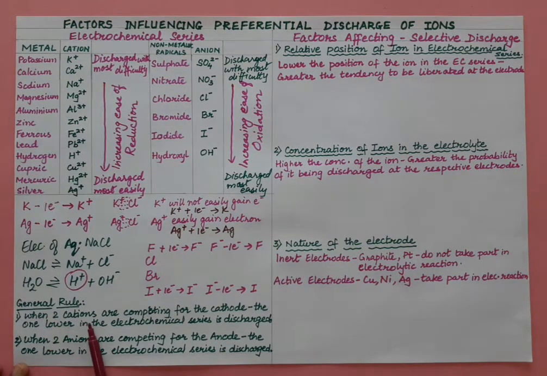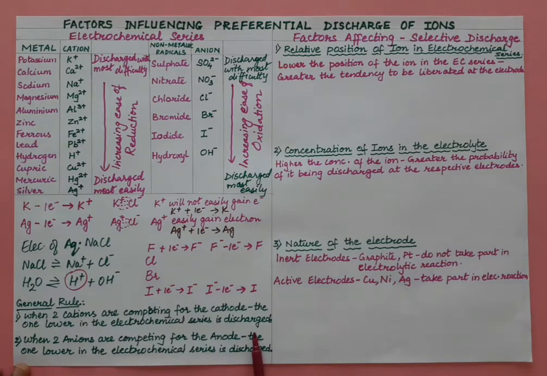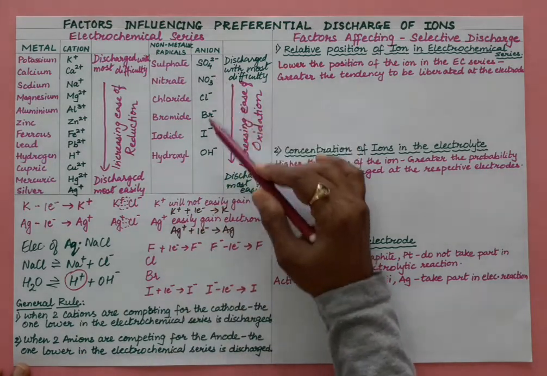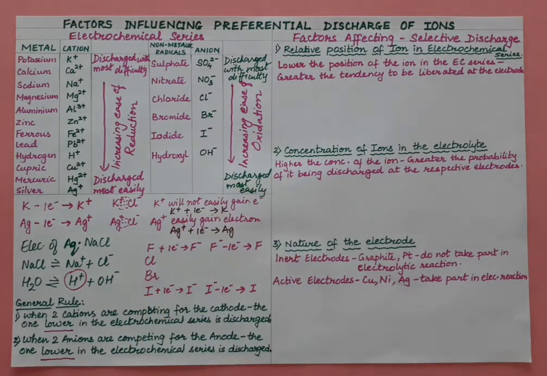When there are two cations competing for the cathode, the one which is lower in the electrochemical series will get discharged, and when there are two anions competing for the anode, the one which is lower in the electrochemical series will get discharged. Okay, so this is what we have to remember. Now on the basis of this, we have to understand the three factors.